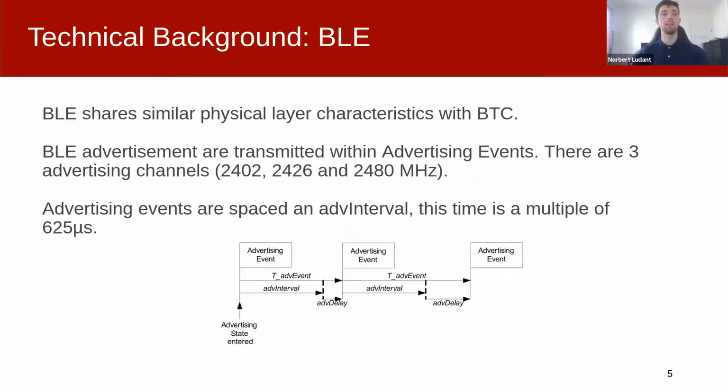As for BLE, it has similar physical layer characteristics, operates over the same bandwidth as Bluetooth Classic, and uses frequency hopping as Bluetooth Classic. Focusing on BLE advertisements, they're transmitted within what is called an advertising event. In each advertising event, the advertisements are transmitted in 3 different advertising channels. As we can see in the scheme below, 2 consecutive advertisement events are spaced by some advertising interval plus a random delay added to avoid collisions. Interestingly, the duration of the advertising interval is a multiple of 625 microseconds, just like the Bluetooth Classic time slots.